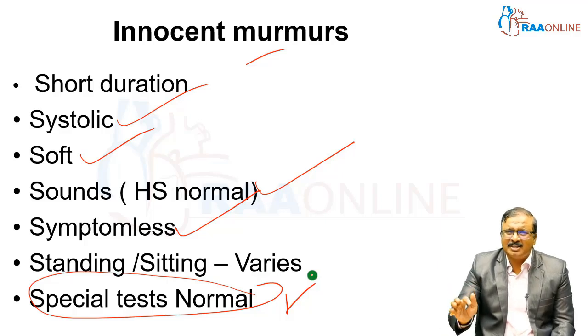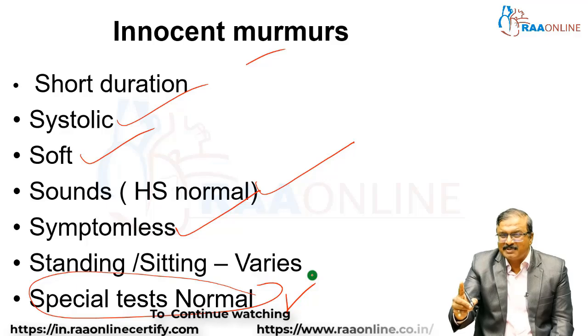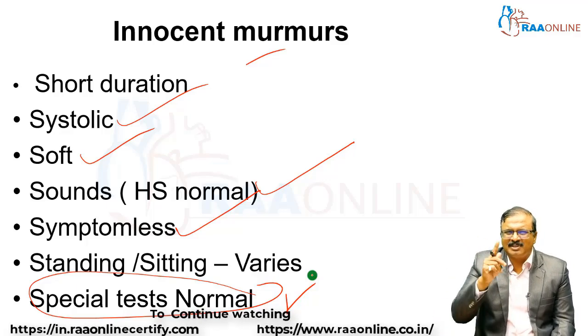So, very important, it is almost always a systolic murmur. They are soft murmurs, heart sounds are normal, no symptoms, varies with standing and sitting, and short duration murmur. These are the classical features of an innocent murmur.